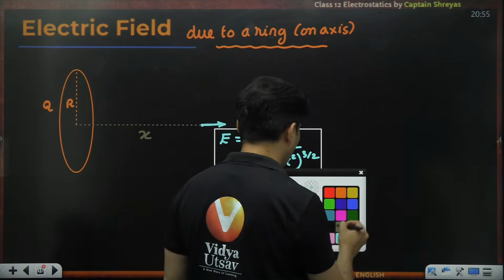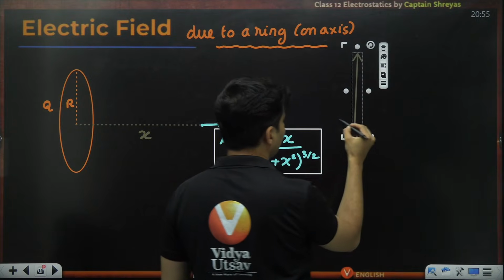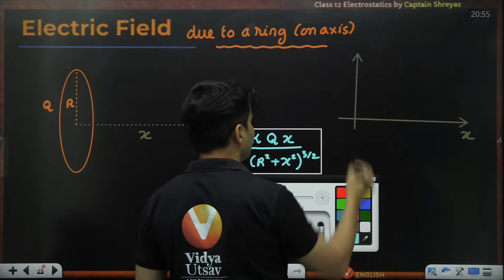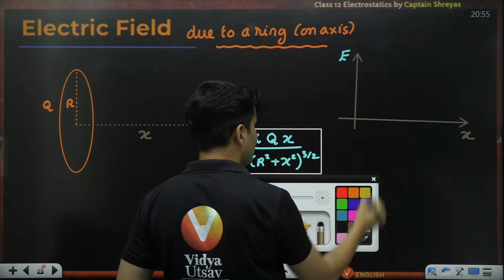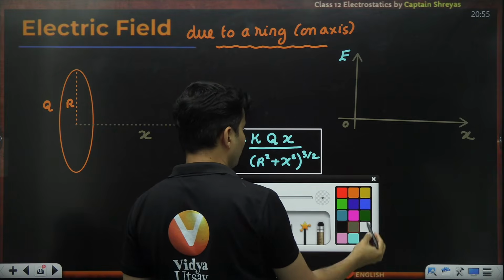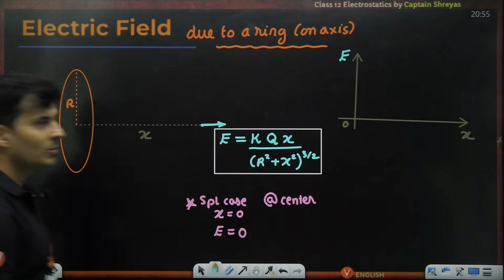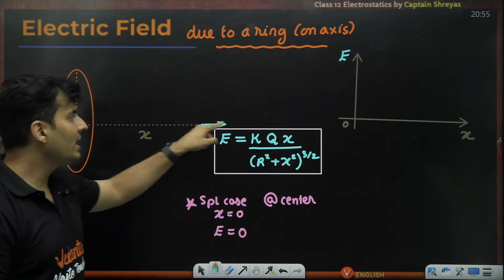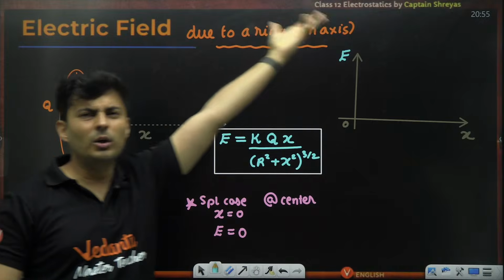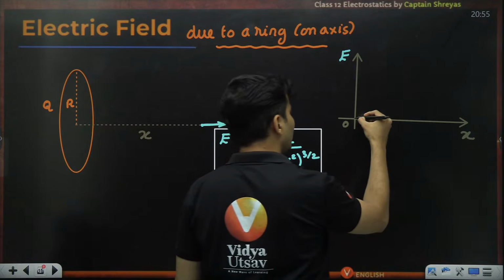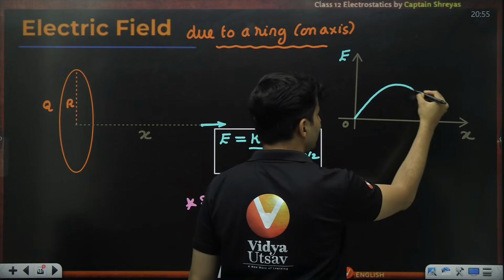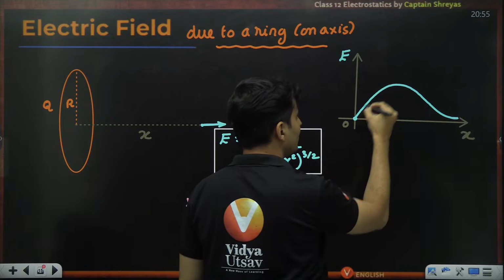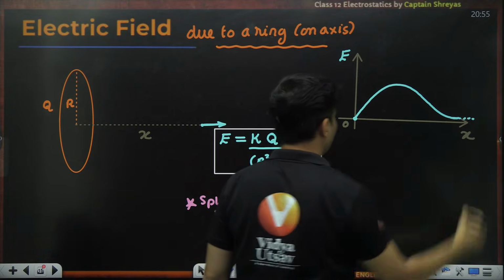By the way, there could also be a question on how the electric field changes with the distance graphically. If the question is like this, how does the electric field change with the distance? The answer to that, guys, can you guess it? At this point, it is 0. But when you reach very, very far also, you are not going to get any electric field. So the graph starts from 0, becomes maximum, and tends towards 0.